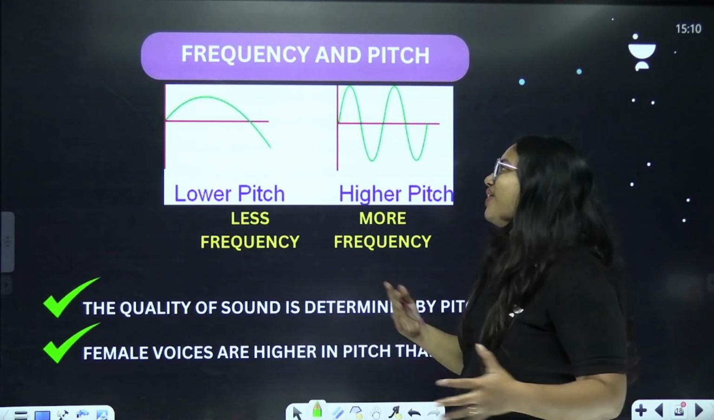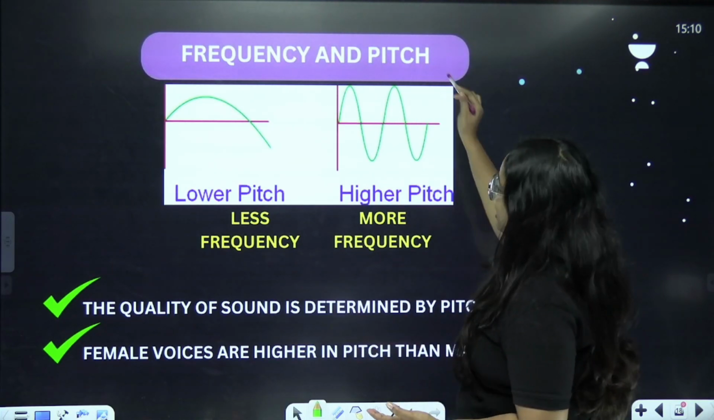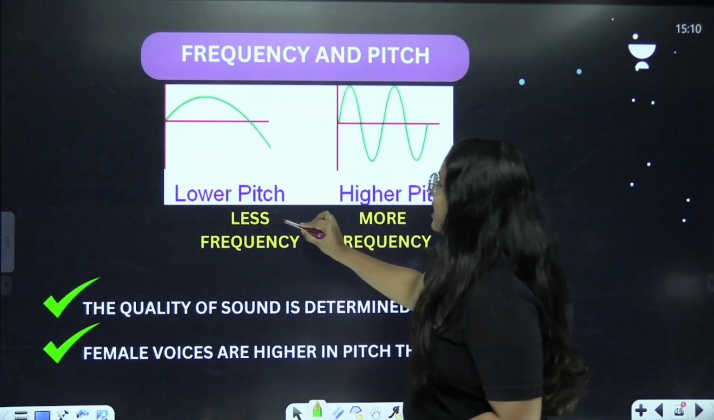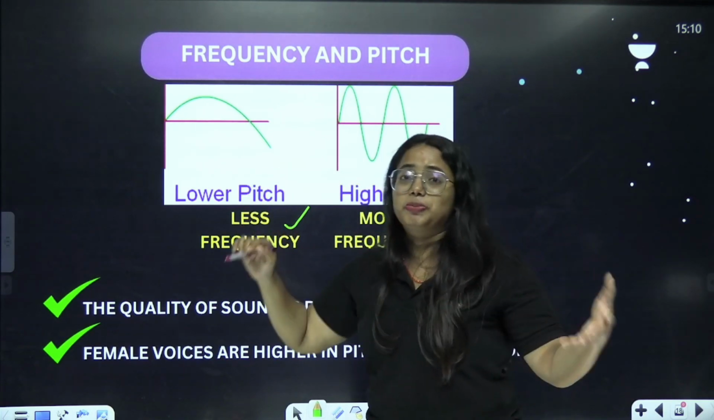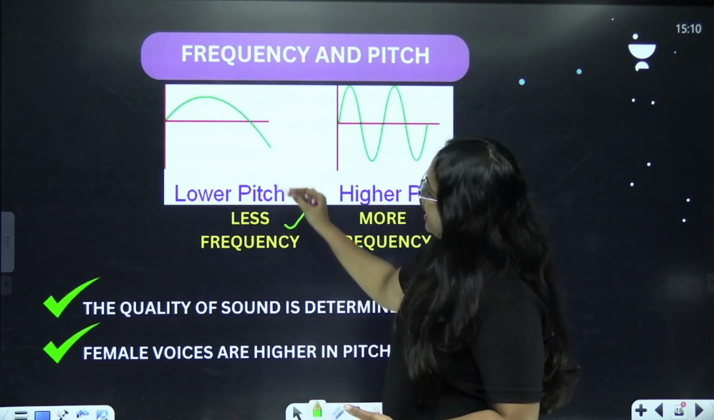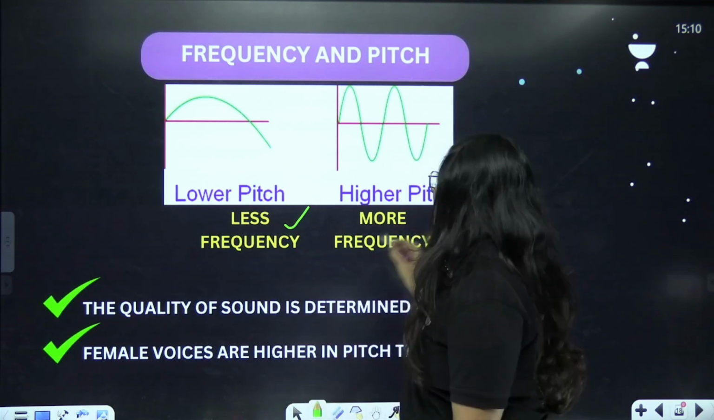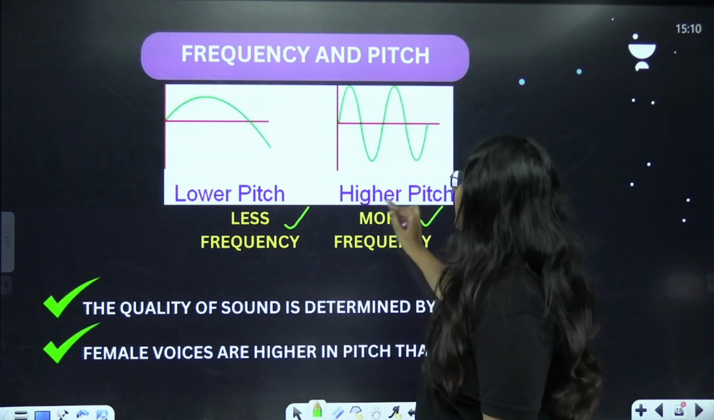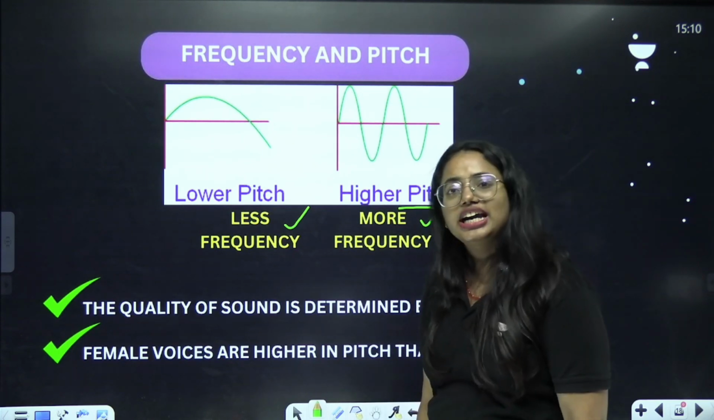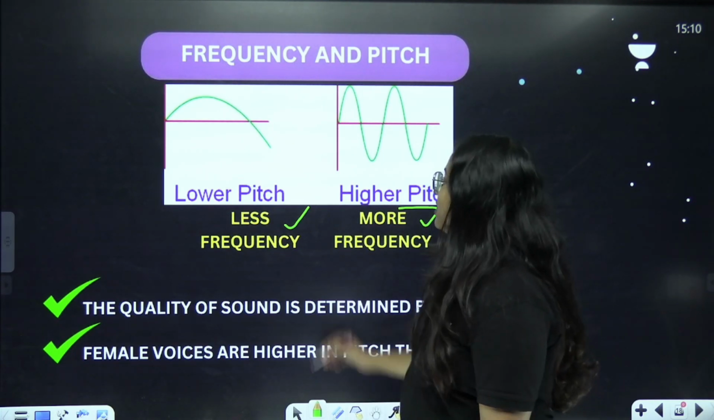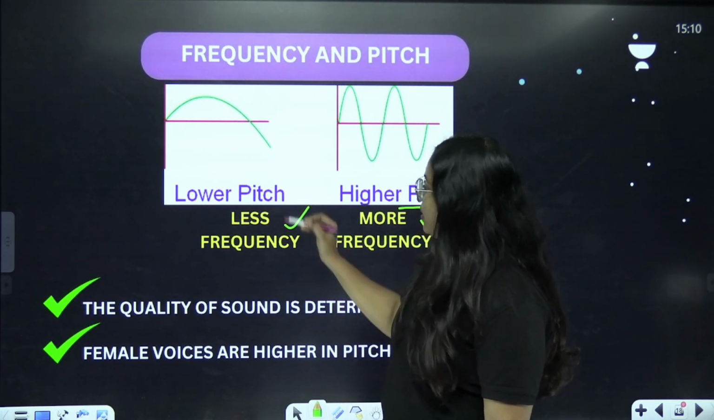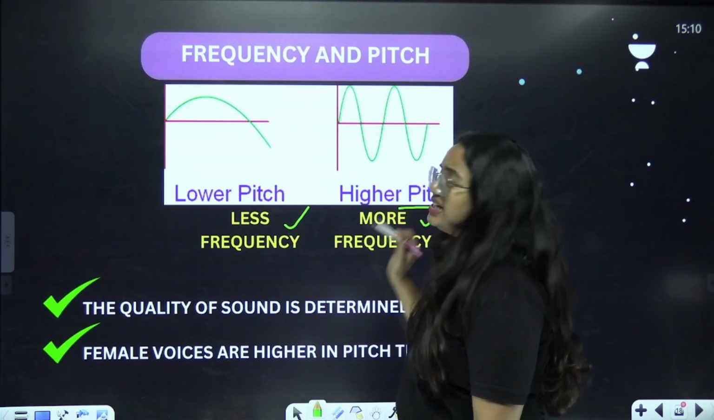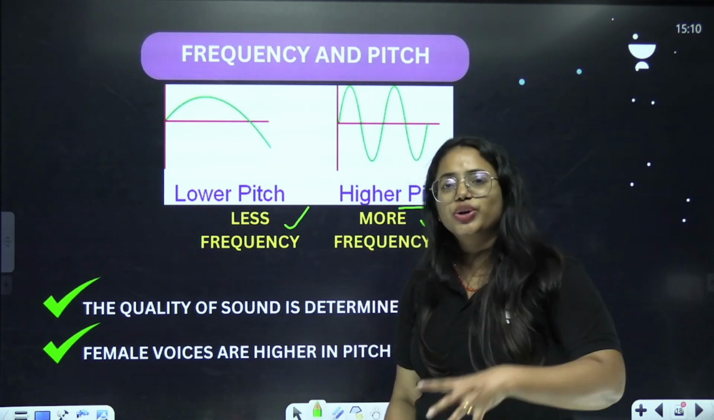Similarly, we have to revise the relationship between frequency and pitch. Look at it. Less frequency. The number of oscillations per second is less here, so the pitch is also going to be less. What about more frequency? More oscillations are seen. Therefore, it has higher pitch. Clear? I hope you're clear with the point. So, if there is less frequency, lower pitch. If it has more frequency, it is higher pitch. This is a way that you need to connect it.